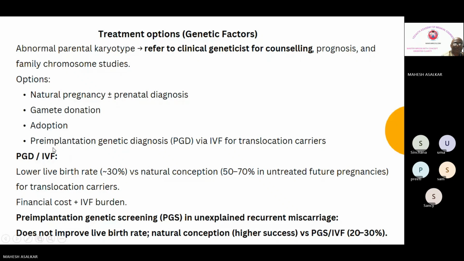Yes. Any suggestion? IVF with PGD. Yeah, now let's see the further lines. Okay, this is what we logically feel. But what do they say?